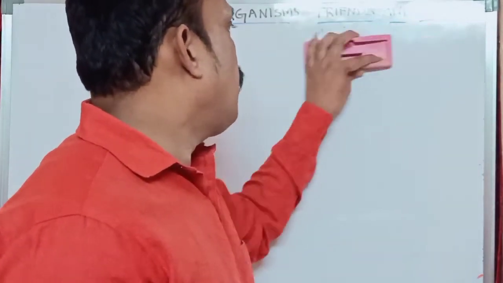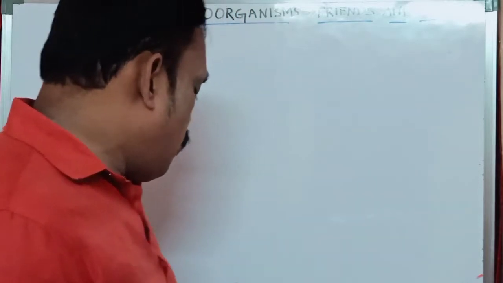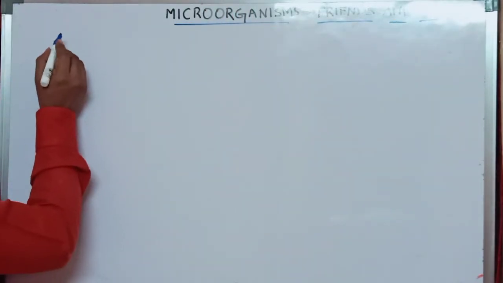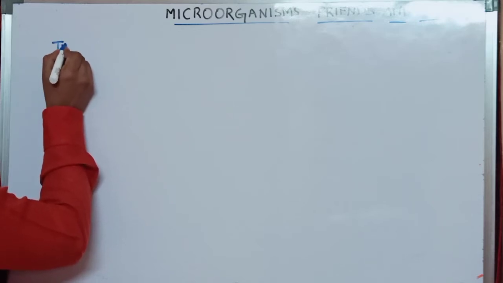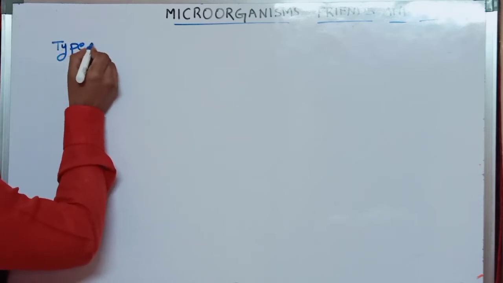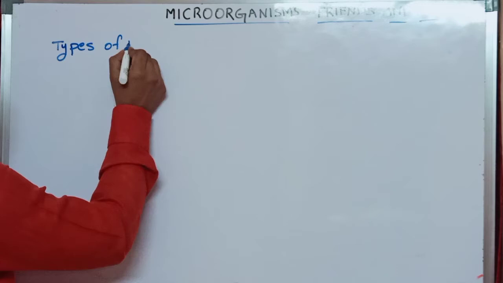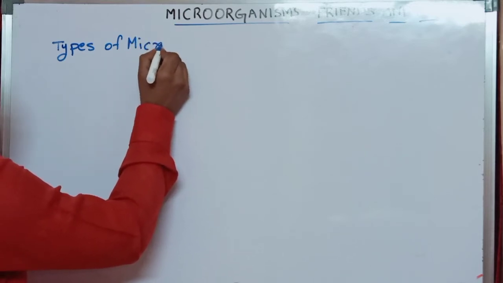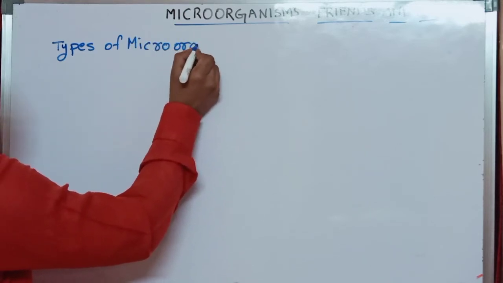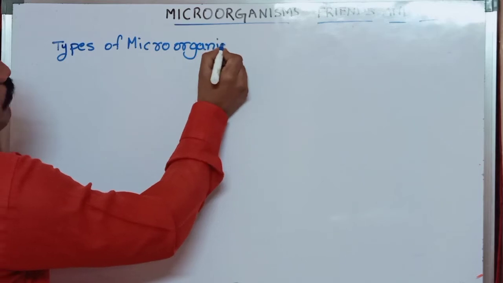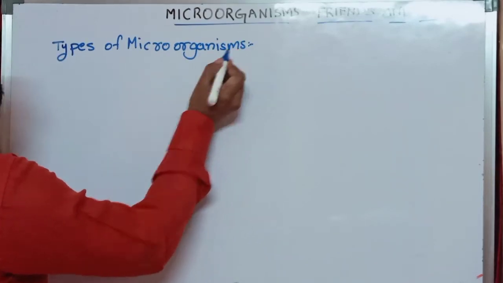Now we are going to discuss the types of microorganisms. What are the various types of microorganisms?